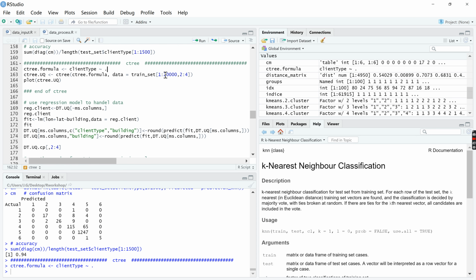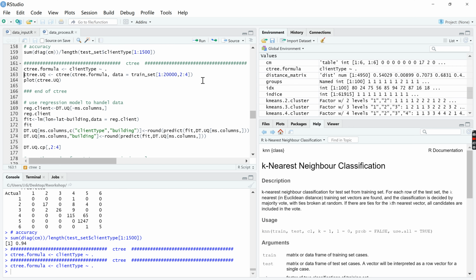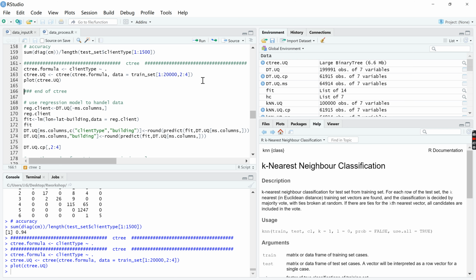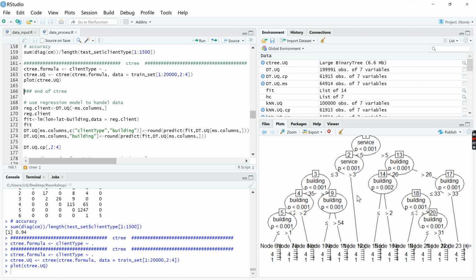Alright, this here is the part of the C-tree. The ctree is one of the very popular decision trees in classification. Here we get the nodes. We can have a brief look at this.